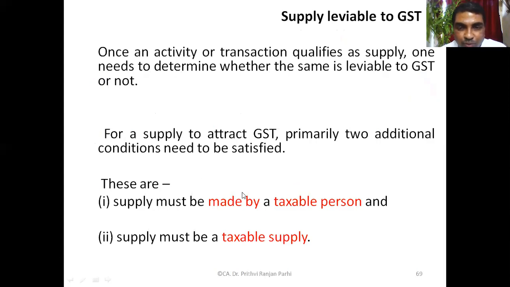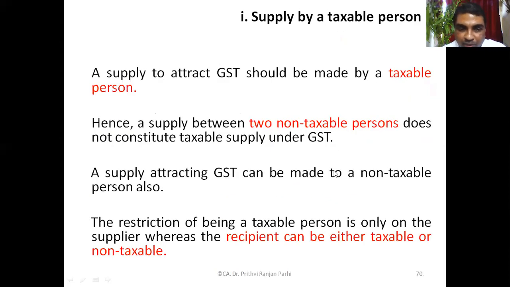Then two more conditions: supply must be made by a taxable person, and supply must be a taxable supply. The recipient can be either a taxable person or a non-taxable person. That doesn't matter. But if the supplier is a taxable person, then tax will be levied, or that transaction will attract GST.